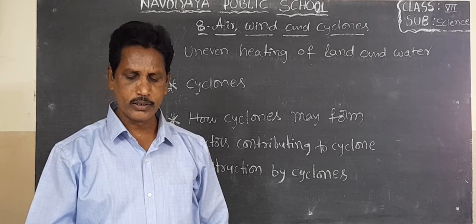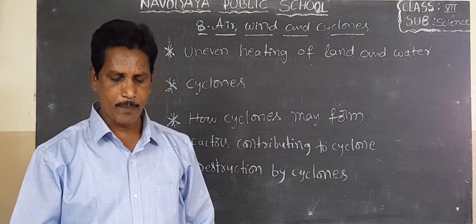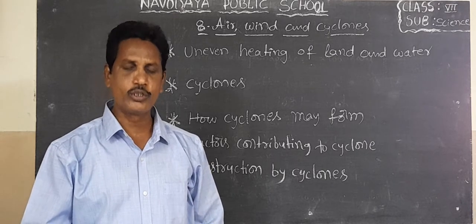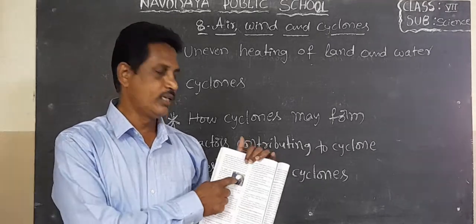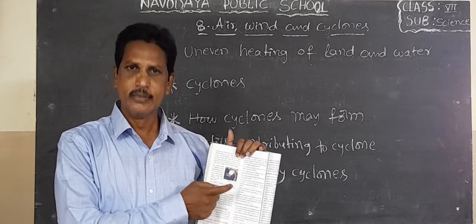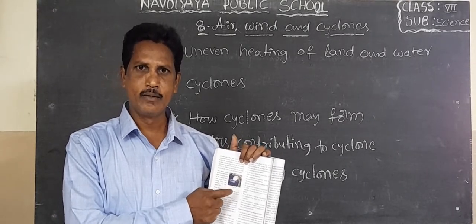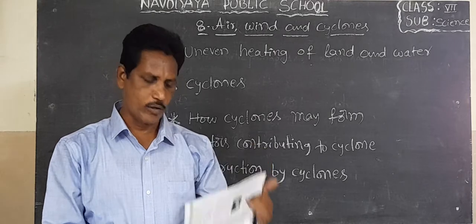These kinds of satellite images help us predict the path of the cyclone to some extent. This is the image sent by satellite for a cyclone.